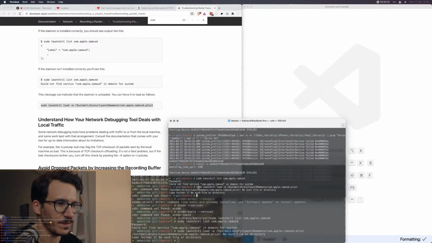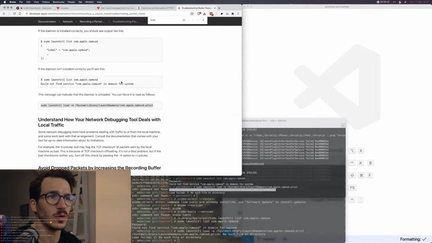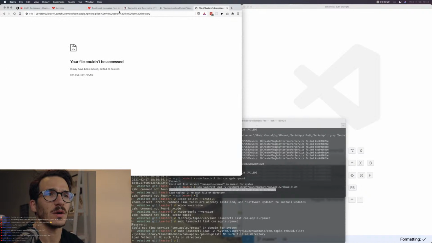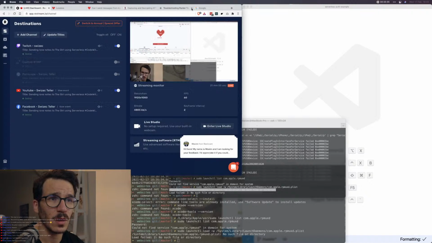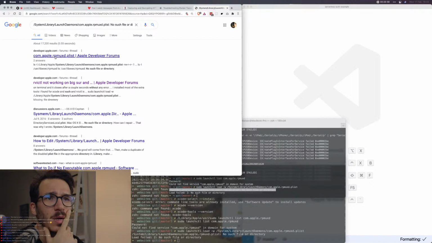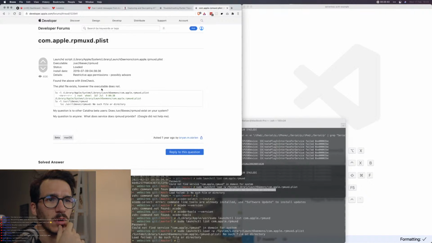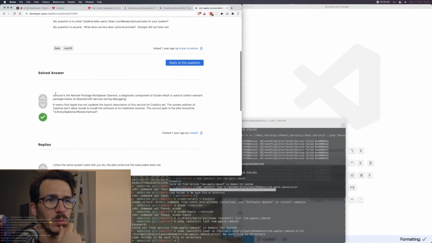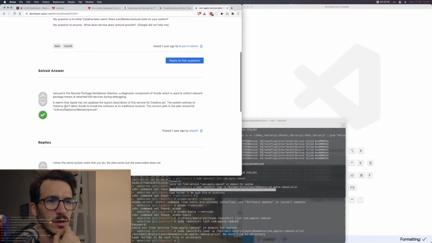Now let's see. What happens if we Google for this? Oh, right. We gotta go to google.com. And we're gonna Google this thingy. Com apple blah. Is the remote pack. It seems that Apple has not updated the launch description of this service for the system policies of Catalina.